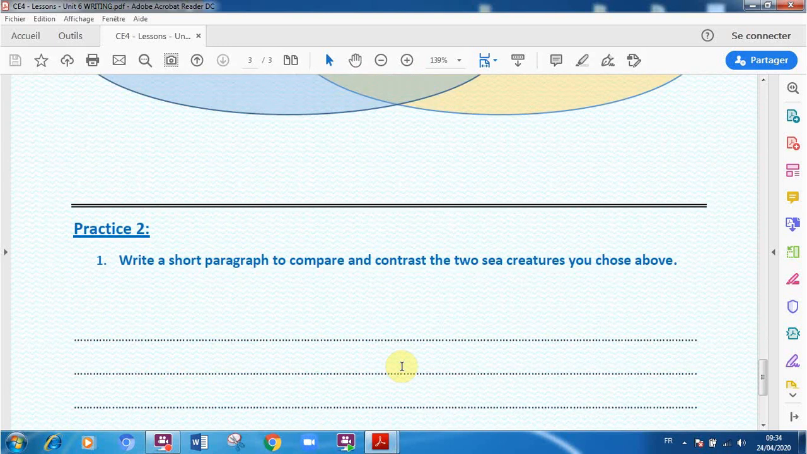So let's move now to practice 2. Write a short paragraph to compare and contrast the two sea creatures you chose above. You are going to organize this paragraph by writing the sentences that you wrote here in your Venn diagram.